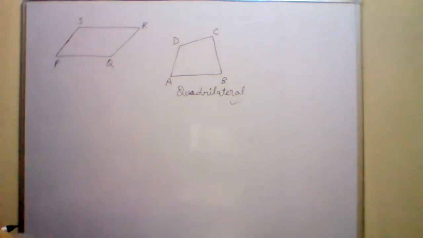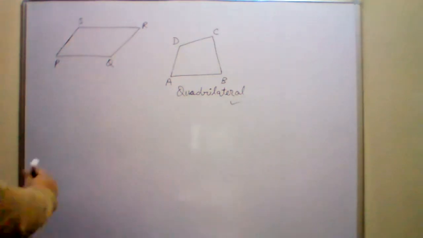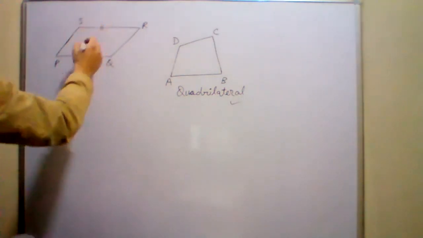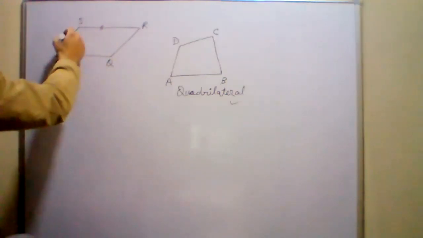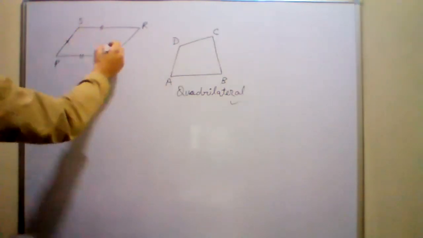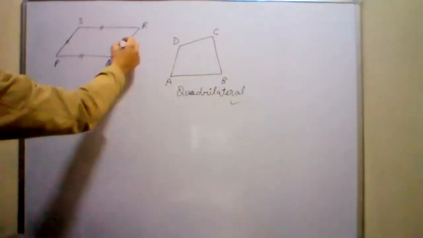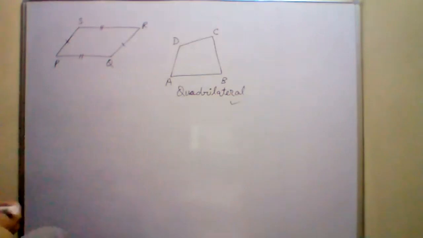And what is so special about a parallelogram? इसमें rectangle से कुछ similar होता है. That if the side PQ and RS are equal, opposite sides are equal. Similarly, the side PS is equal to the side QR. So opposite sides of a parallelogram are equal.